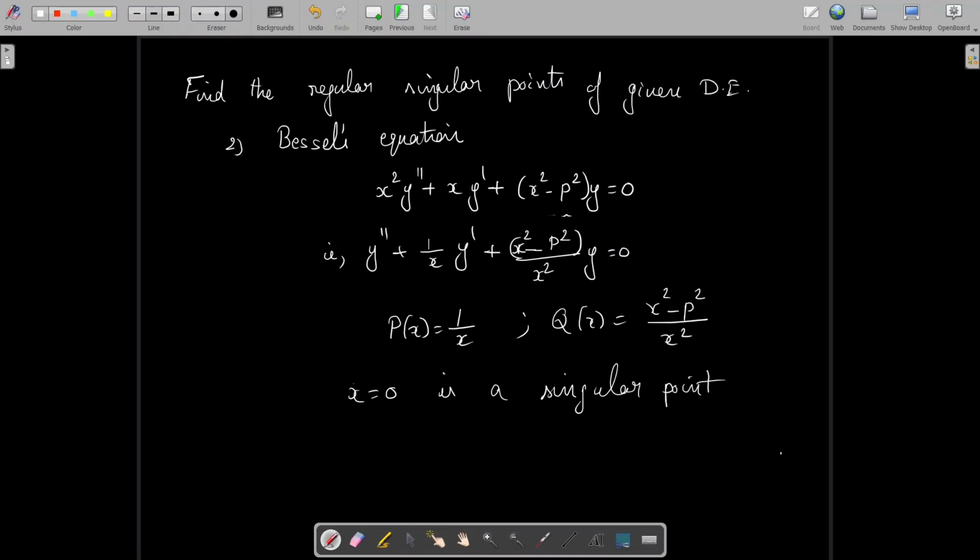Now you have to check whether x equal to 0 is a regular singular point. For that we consider x minus x naught into p of x, where here x naught equal to 0.